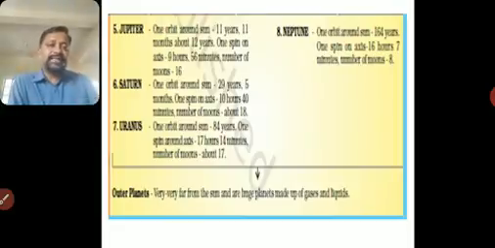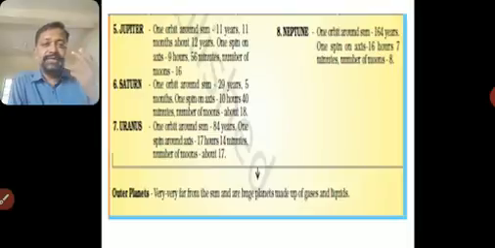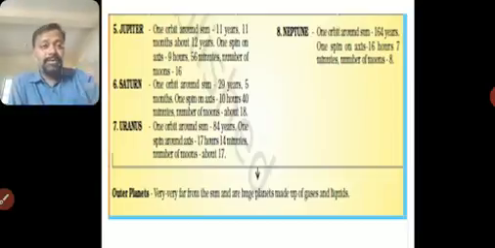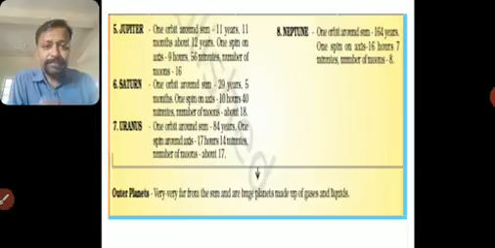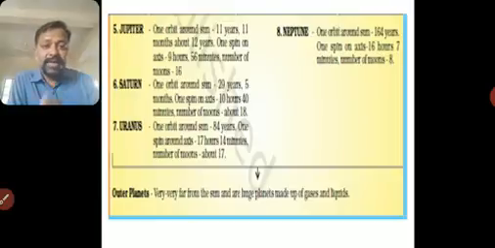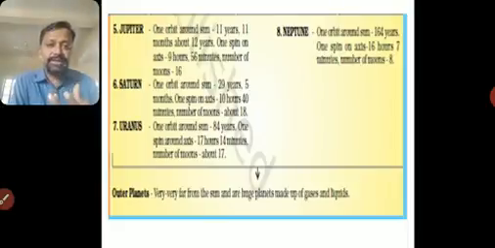Now the last one, Neptune. One orbit around the Sun takes 164 years. The more you go outside, the more time it takes, because it will cover more distance. One spin, 16 hours 7 minutes. Number of moons, 8. So these are called outer planets. Inner planets and outer planets. They are very, very far from the Sun and are large planets made of gases and liquids. They don't have much rock. They have only gases and liquids.